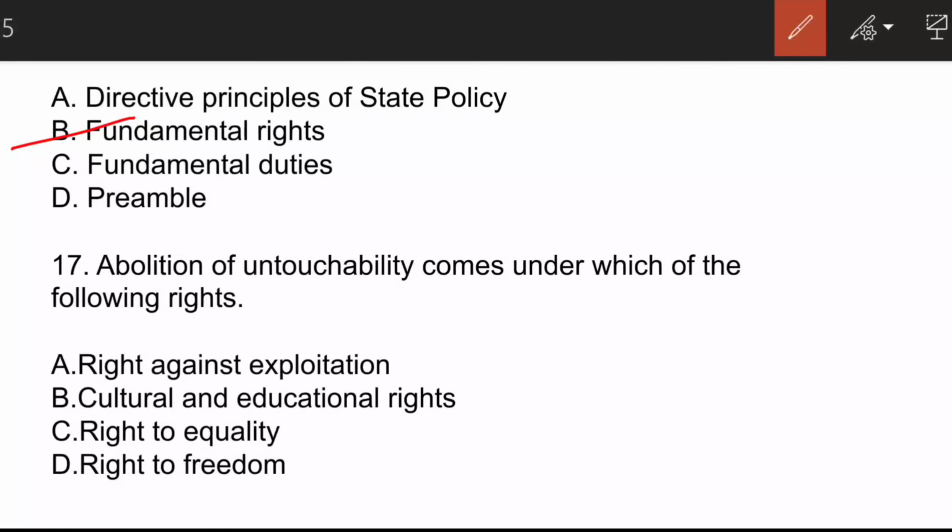The next question is, abolition of untouchability comes under which of the following rights? Here the correct answer is option C, that is right to equality, which are contained from Article 14 to 18.